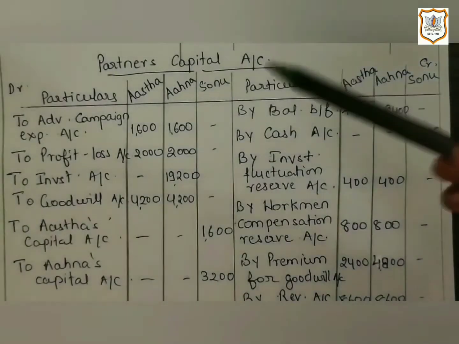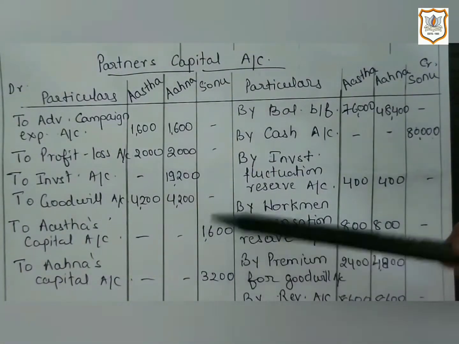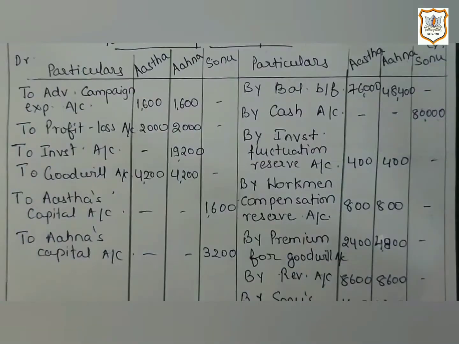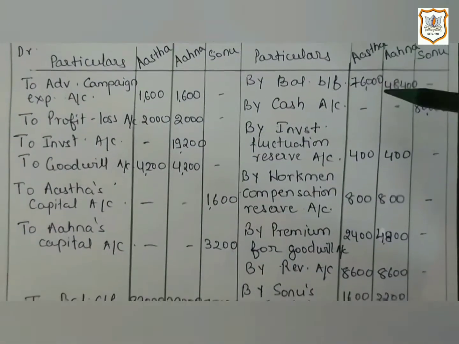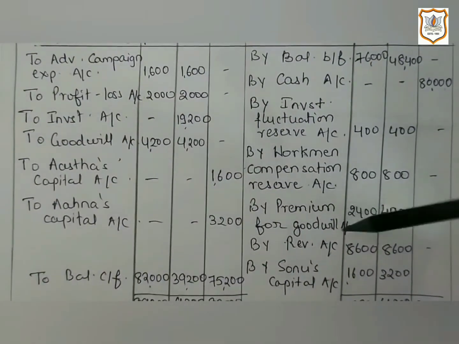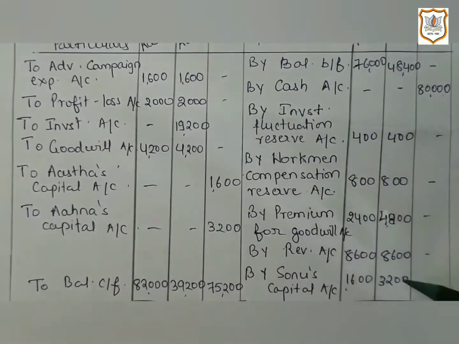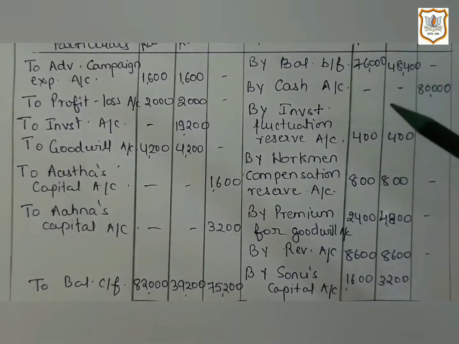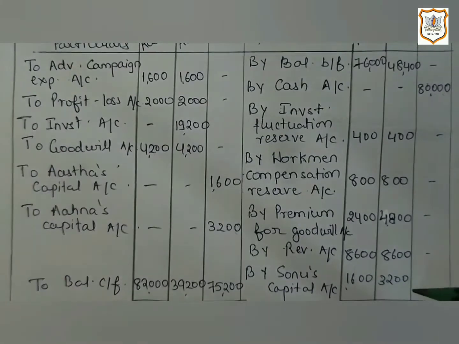So in this way, Sonu's capital account will be debited by rupees 4,800, and 1,600 will be credited to Astha's capital account and 3,200 will be credited to Ahna's capital account as they are getting the share of goodwill of Sonu.